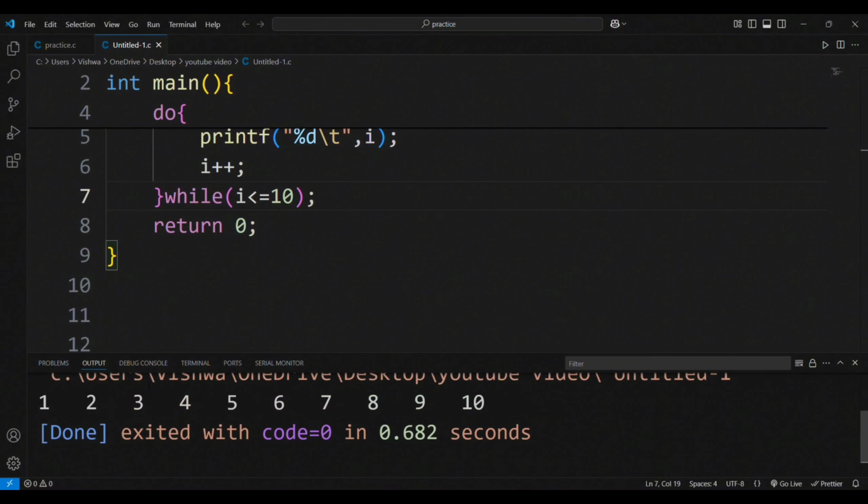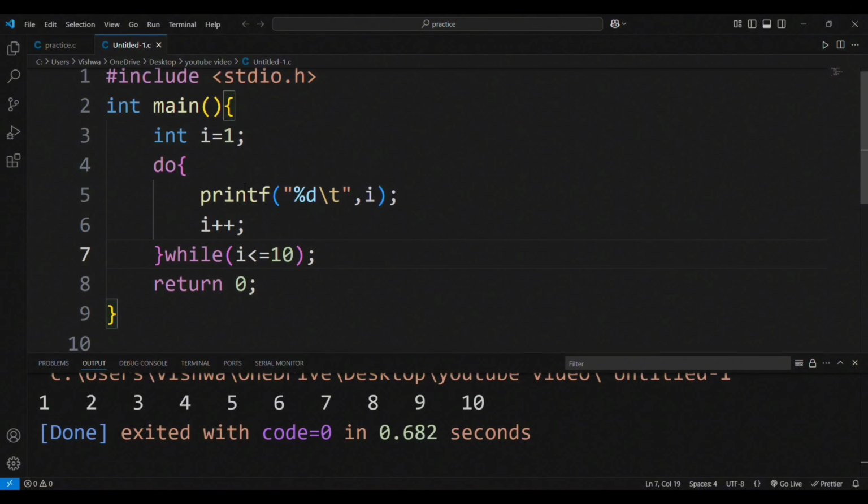After executing, we got 1 to 10 as an output, because first we have declared the value of i, and next we have do loop in which we will give printf statement which will print the value of i, and next we have increment operator which will increase the value of i in every iteration. Next we will check the condition i less than or equal to 10. If the i value becomes greater than 10, then this loop will get terminated.